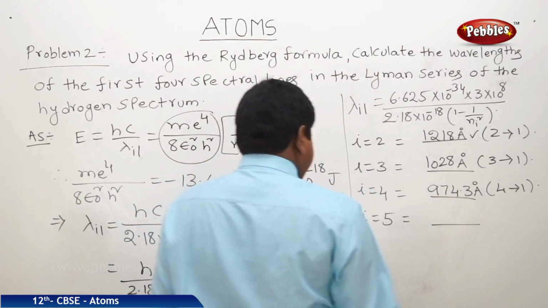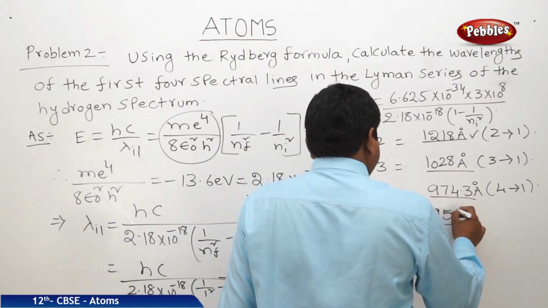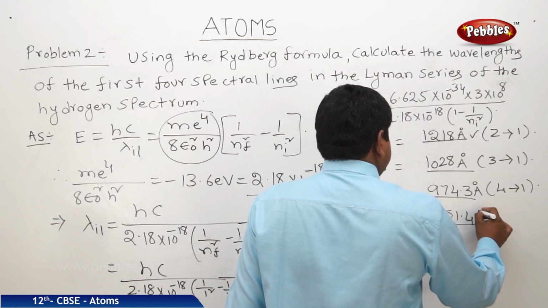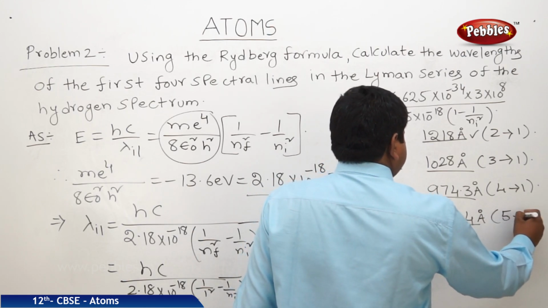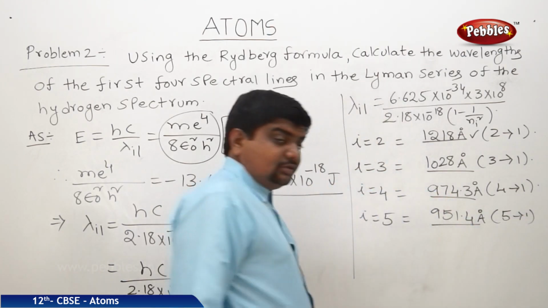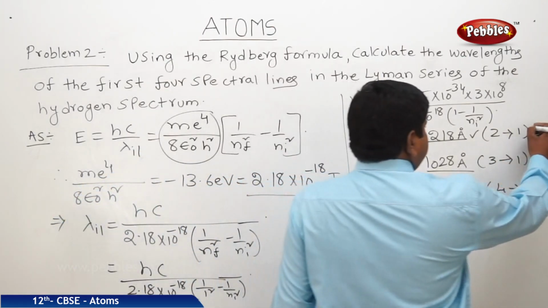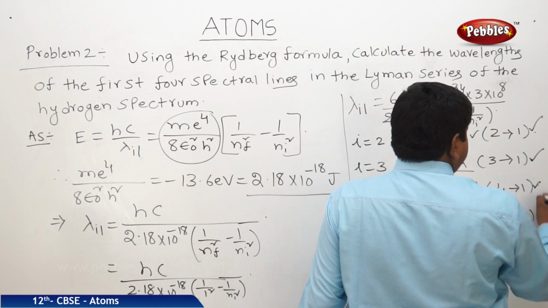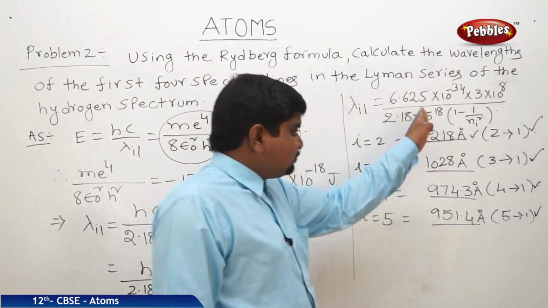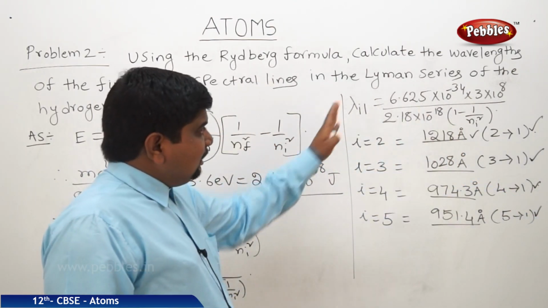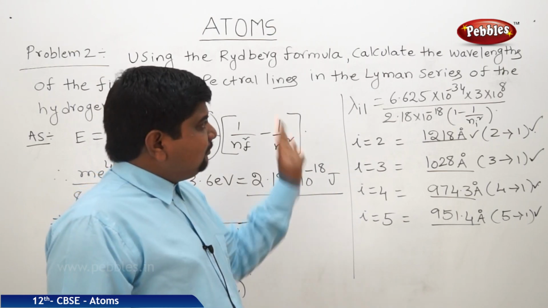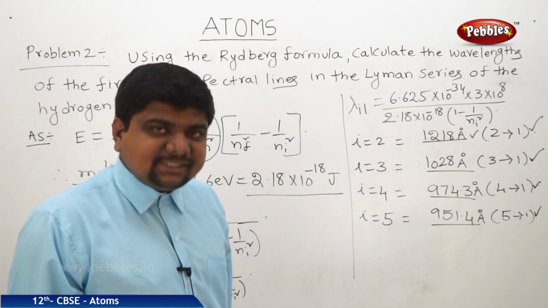If it is 5 to 1, 951.4 angstroms. So these are the first 4 Lyman series transitions: 2 to 1, 3 to 1, 4 to 1, 5 to 1. These are the corresponding wavelengths of the Lyman first 4 spectral lines.